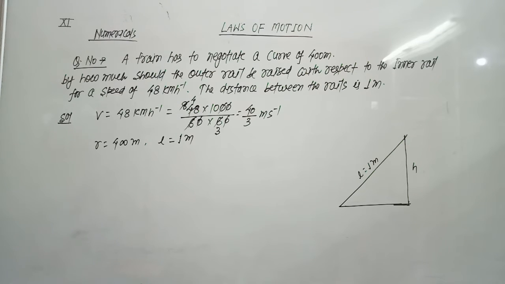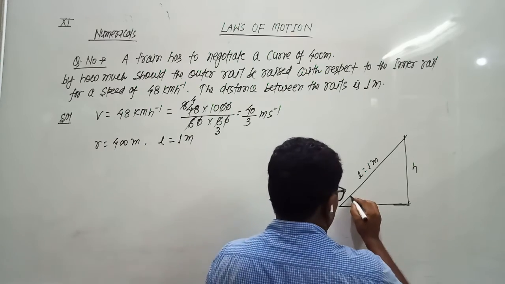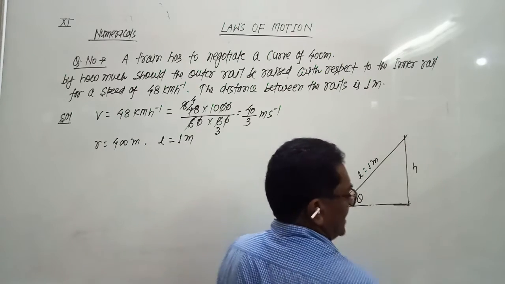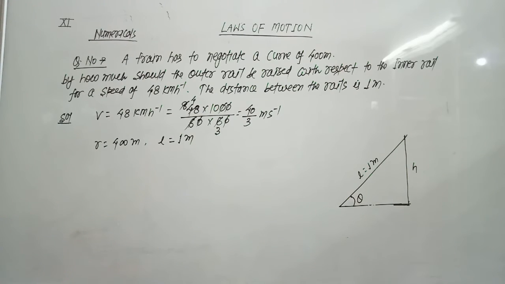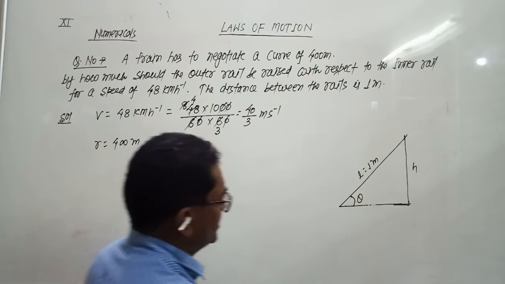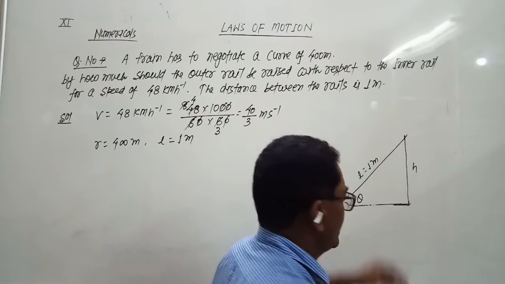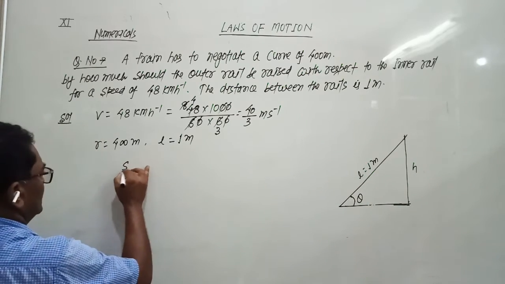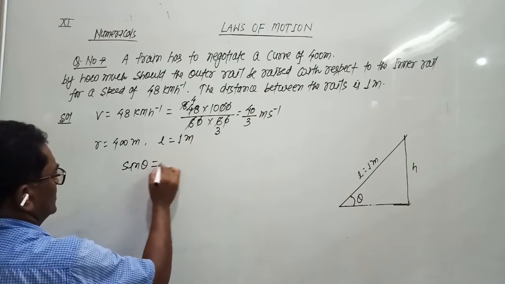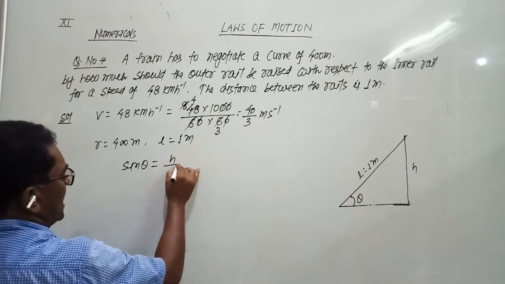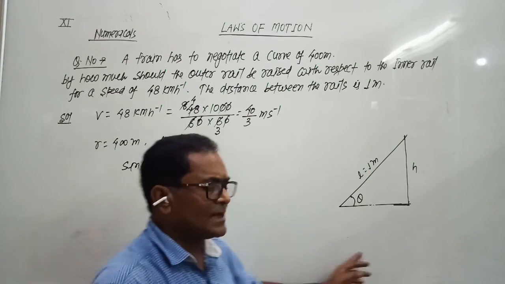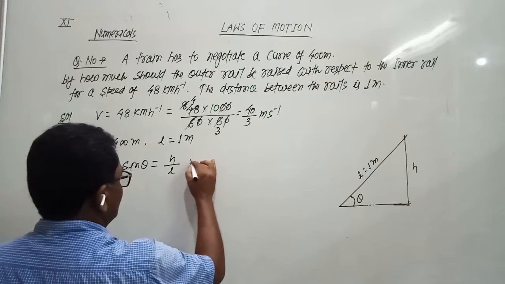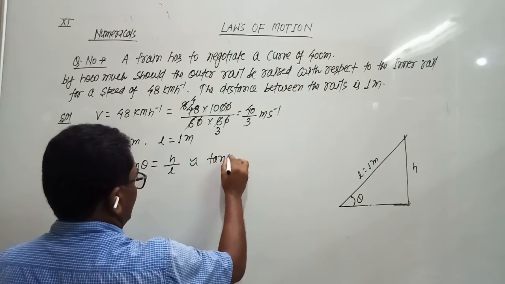Let this angle be theta. The outer rail is raised by height h at an angle of theta from the inner rail. So we know the formula for sine theta: perpendicular upon hypotenuse, h upon l.